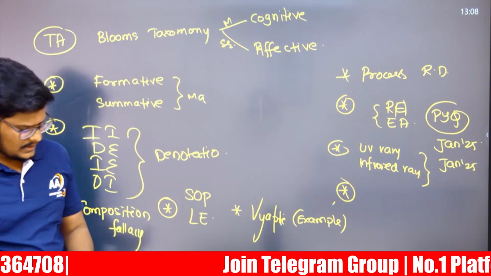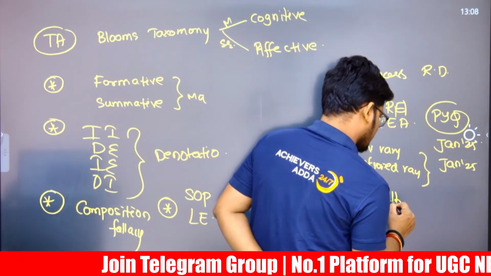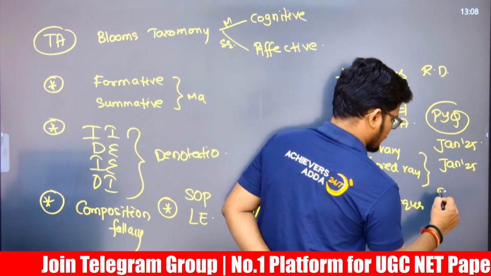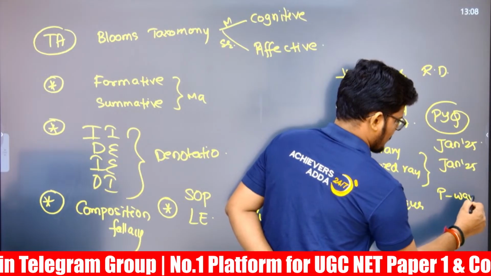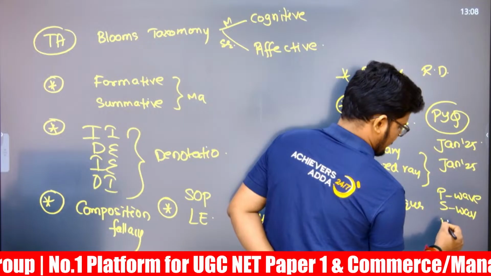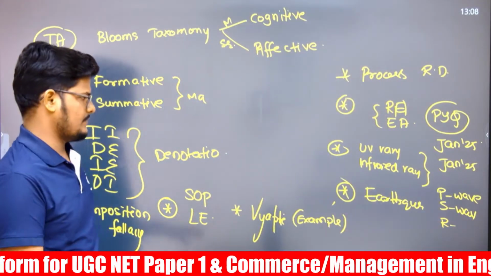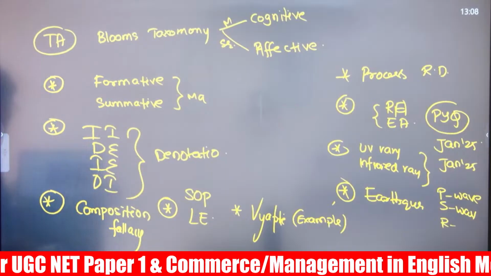And here there is a question related to earthquake waves. P wave, S wave will be there, Rayleigh waves. All these waves are there, primary waves and secondary waves. So an earthquake related question has been asked.